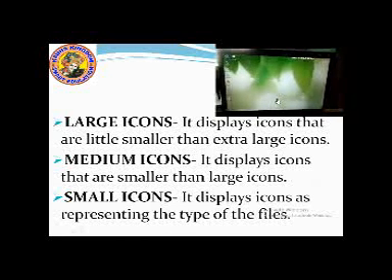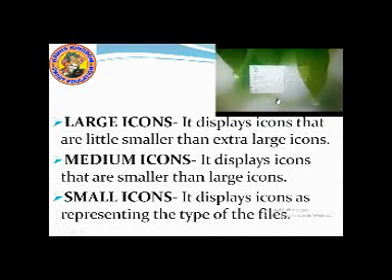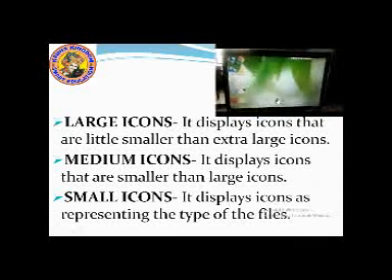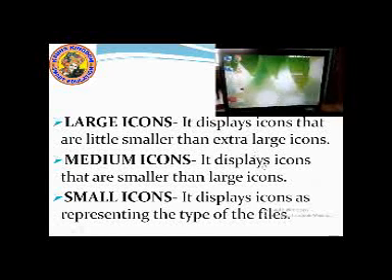So how will you change these icons? First, you right click on the mouse. There is a view option in the context menu. Can you see this view option? Yes, this view option. Then the options come: large, medium, small icons. If you click on large icons, the icons enlarge in size. Can you see? I have right clicked, the view option came, I have clicked on large icons, and the icons are large.